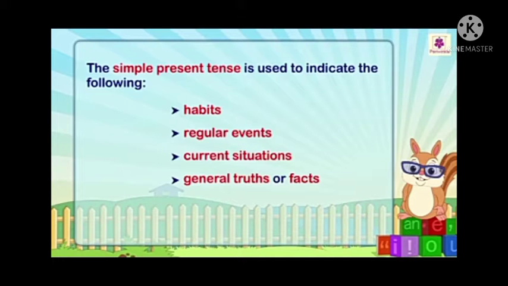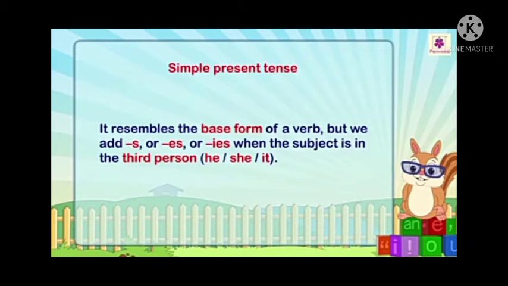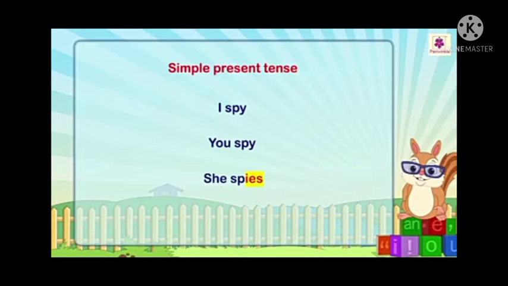Now the simple present tense is used to indicate habits, regular events, current situations and general truths or facts. See, simple present tense resembles the base form of a verb, but we add s or es or ies when the subject is in the third person, he, she or it. Now simple present tense: I spy, you spy and she spies.